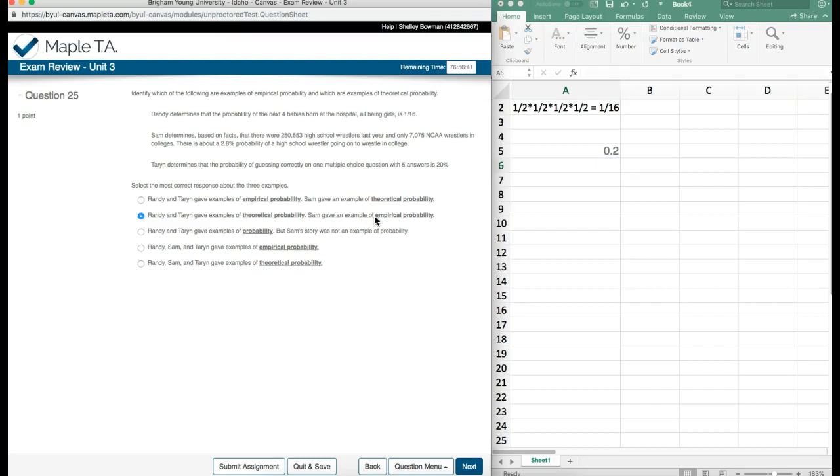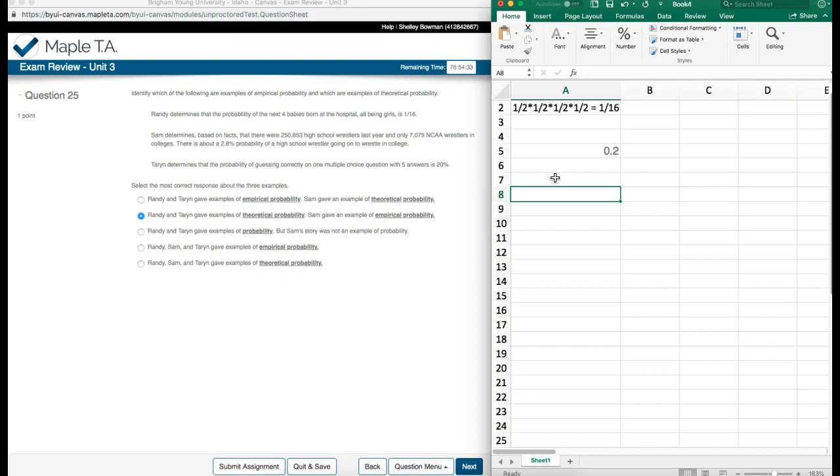Sam gave an example of empirical probability. That's fantastic. So he's basing it all on facts that he has gotten from his research about high school wrestlers and NCAA wrestlers. So this one looks fantastic. The next one, just to run through these really quick, Randy and Taryn gave examples of probability, but Sam's story was not an example of probability. Since all 3 of them are giving examples of probability, this one doesn't make sense. And we didn't calculate what it was for Sam.